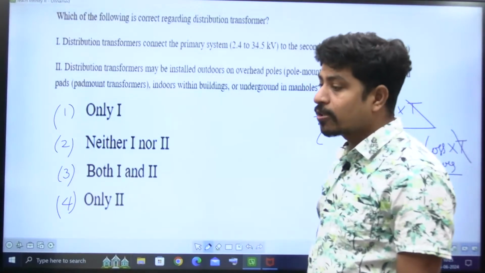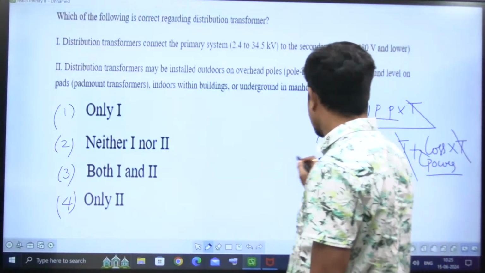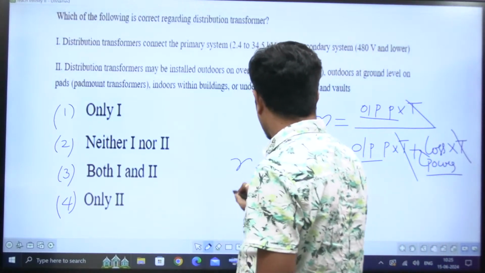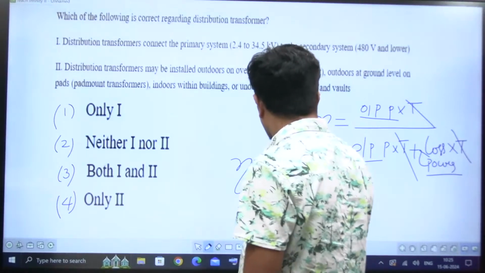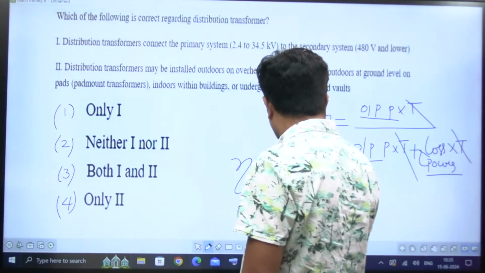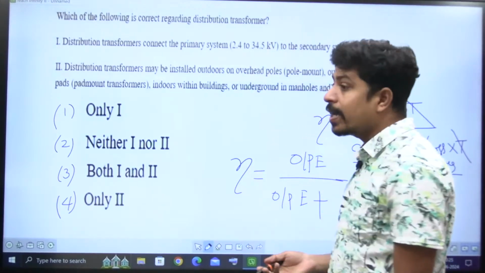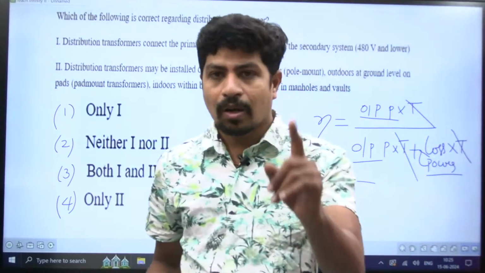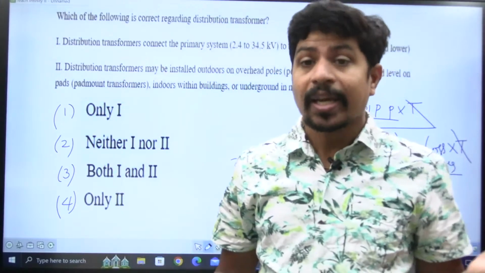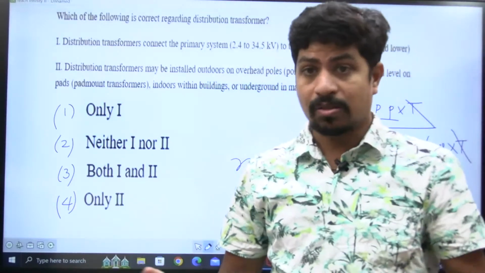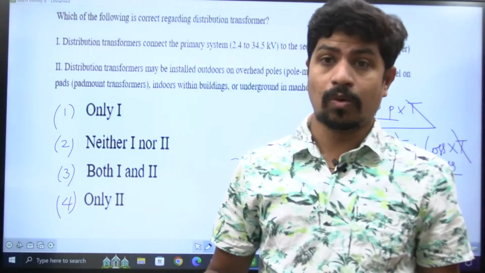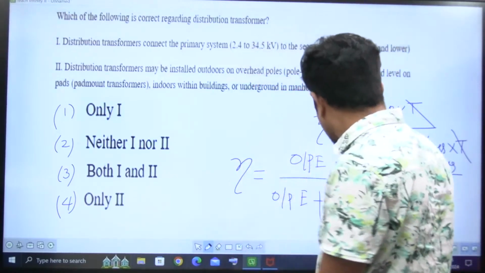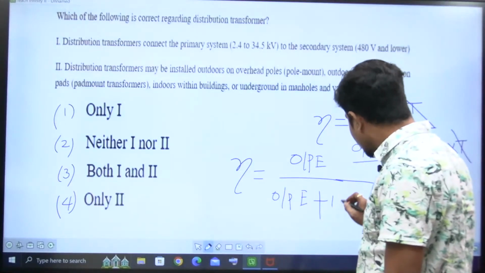But for the distribution transformer it is not like that, because this is the basic formula. I am taking output energy. Why? Because output energy plus loss of energy is not the same with respect to time. In the first 1 hour the load is very high, so power loss is very high. In the next 1 hour the load decreases, so power loss decreases. In the next 2 hours the load is moderate, so power loss is moderate. Therefore it keeps changing, so you have to take loss of energy.